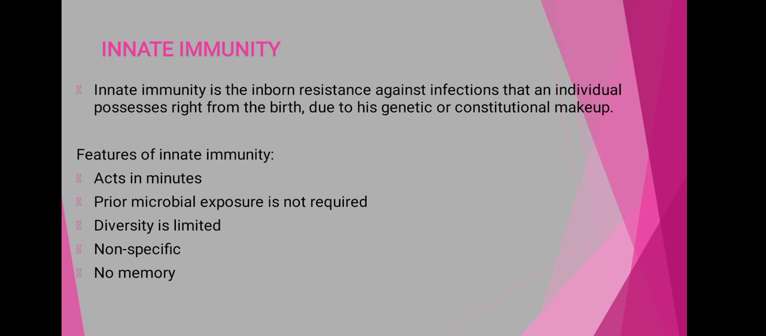Now in detail we are discussing what is meant by innate immunity. Innate immunity is the inborn resistance, that is the resistance that we obtain from our birth against infection, which an individual possesses right from birth due to his genetic or constitutional makeup. Means here we can say that it is one of the genetic powers that we are getting. It is an immune system that we get from our birth.